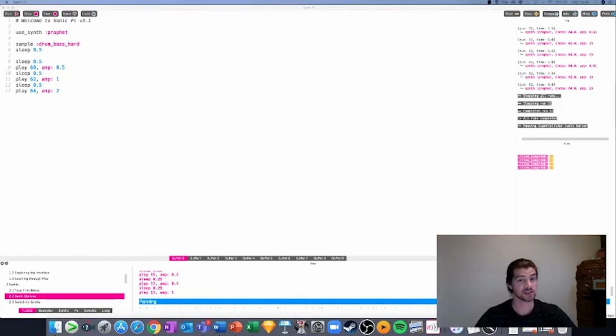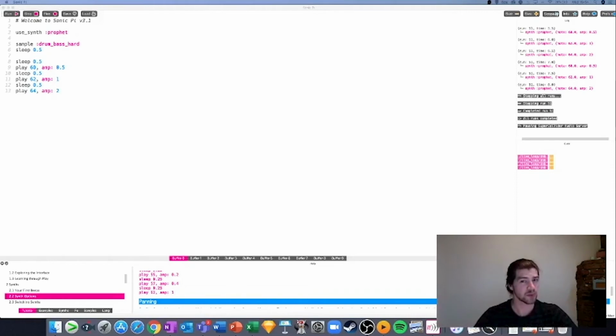So now that we've learned how to build our melodies, make notes sound louder and softer, and also add cool sounds like synths and samples, it's time for us to look at a new functionality. Now this functionality is very important to coding. It's the loop function. What this does is it allows you to take some code that you've written and repeat that over and over again without having to write the same bit of code.